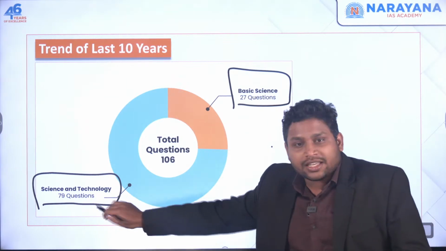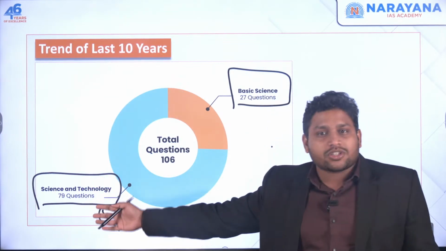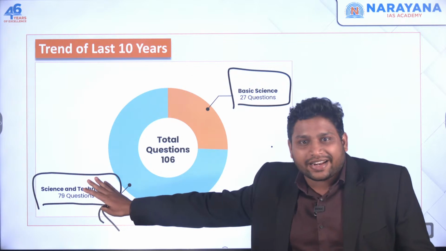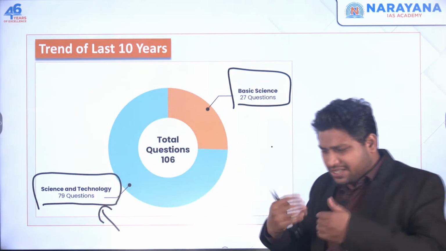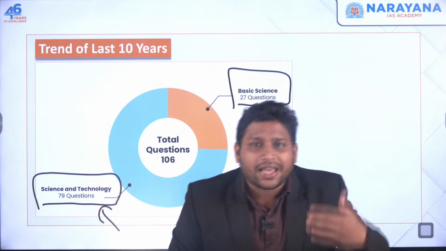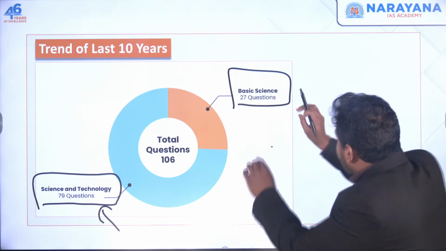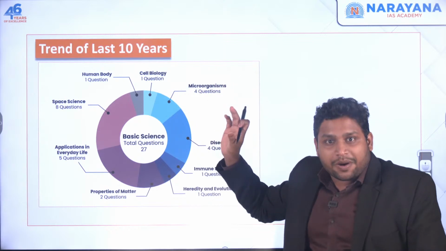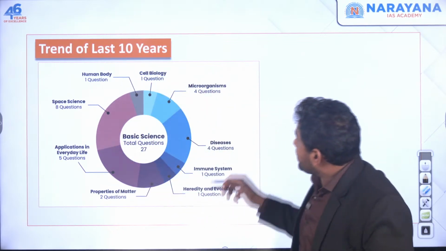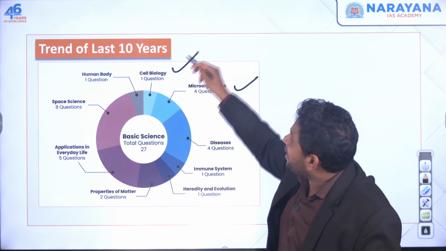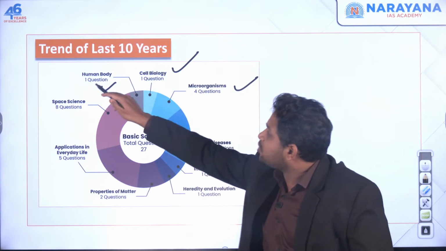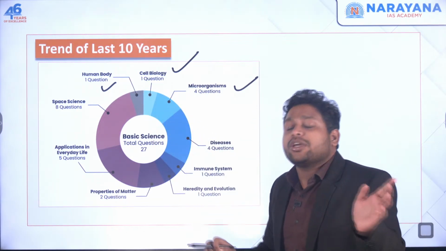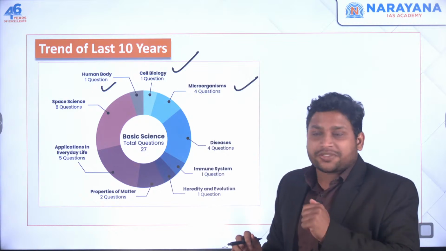So obviously this portion becomes important for us. More questions are coming from this side rather than the basic science part. Now basic science would be whatever you study from your NCERT textbooks. If I go into the detailed part, this basic science part includes these topics: let's say microorganisms, cell biology, human biology. There's one question from human biology, the human body, in the last 10 years.